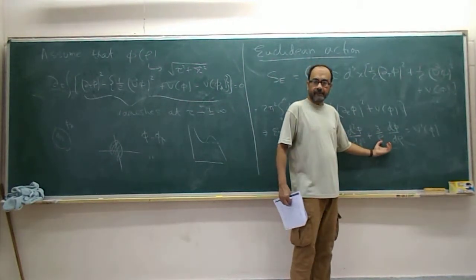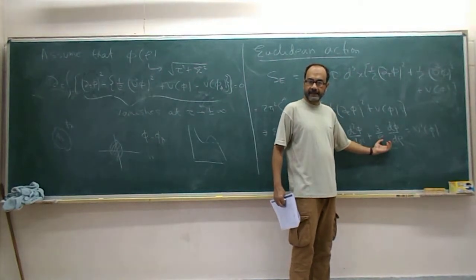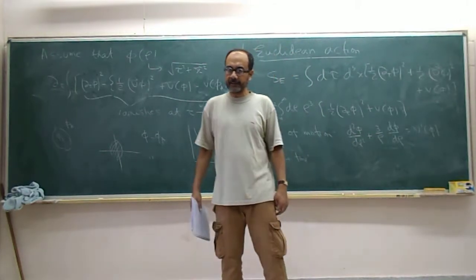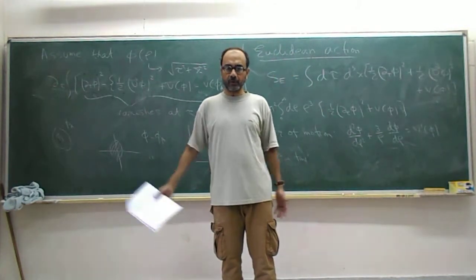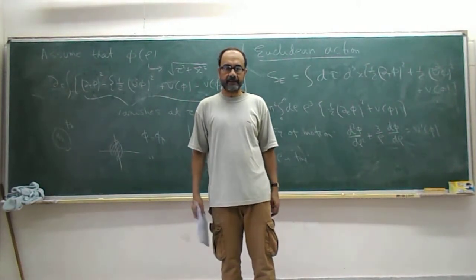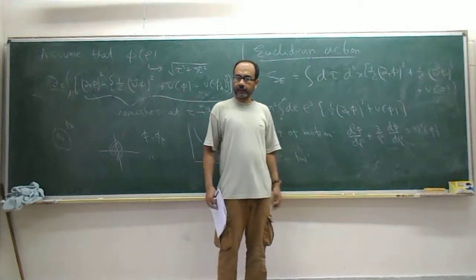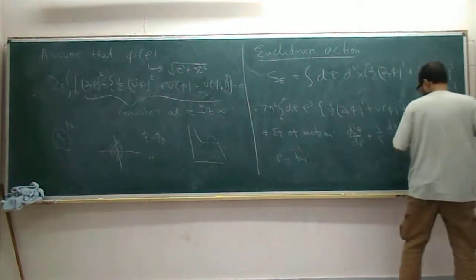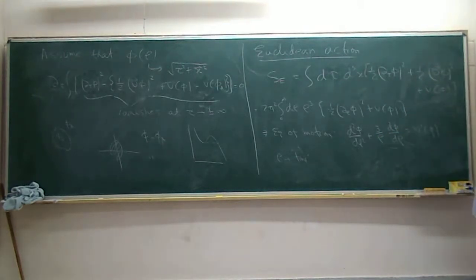The effect of this term is a friction term. It's acting as if it's a friction, but the friction is rho dependent. It's small for large rho, it's large for small rho. So it's a time dependent friction coefficient. But otherwise it can be thought of as the motion of a one-dimensional particle in a potential that is inverted. That's minus V of phi.